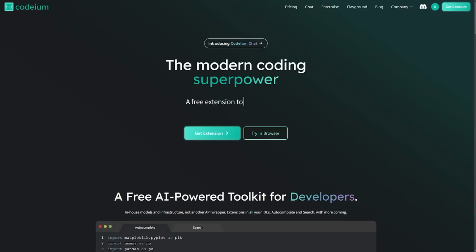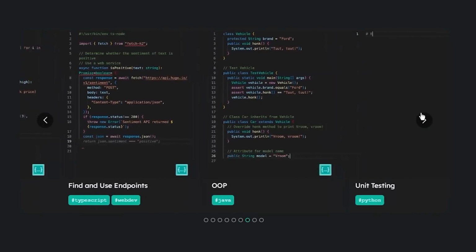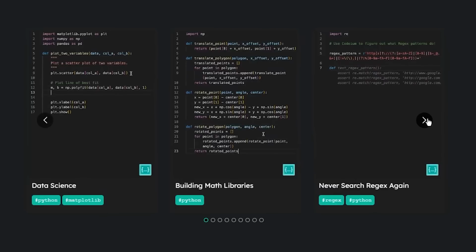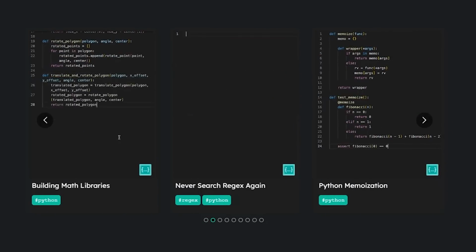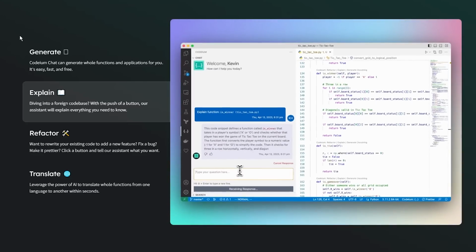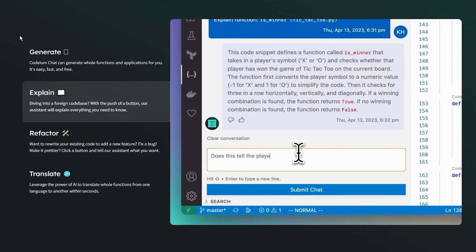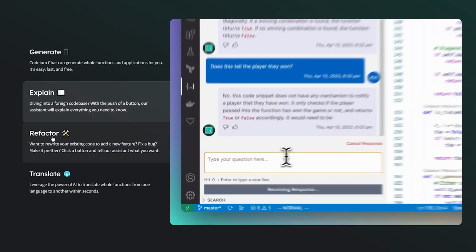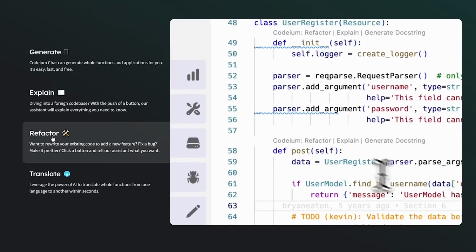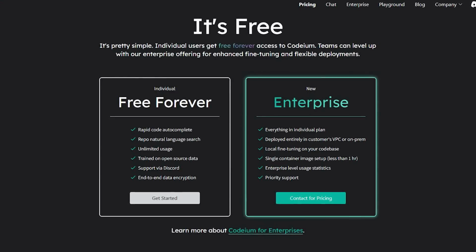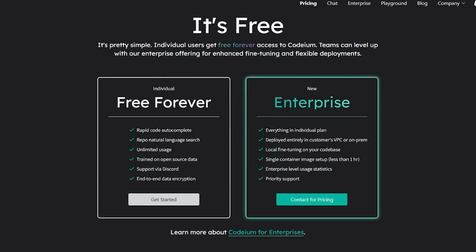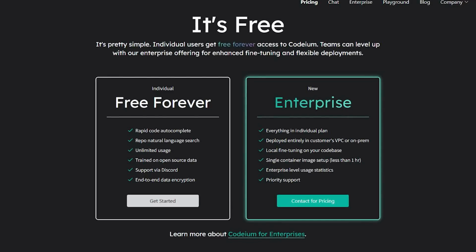The next tool is for my programmer friends out there. Codeium is an AI tool that lets you generate code such as functions, classes, boilerplates, HTML sites, and even regular expressions, something that used to scare me because of how complicated it is. Besides that, Codeium will also explain code to you, which is super useful if you are reading someone else's garbage code. It lets you refactor code, fix bugs, and convert code into another language. And best of all, Codeium is totally free for personal use, unlike Copilot, which will charge you $10 a month to use.